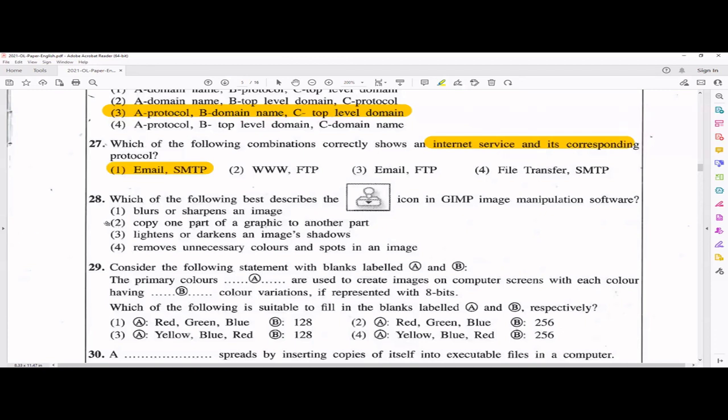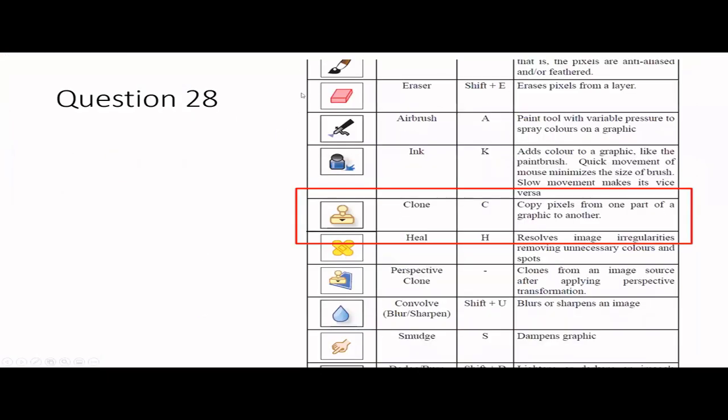It's actually doing the cloning thing, right? So sometimes for some students this may be a bit hard because they haven't studied or remember this. But remember these things are there in your textbook. In your textbook, they have clearly mentioned all these tools like this is the eraser, this is the airbrush, this is the ink. So this is the cloning thing, right?